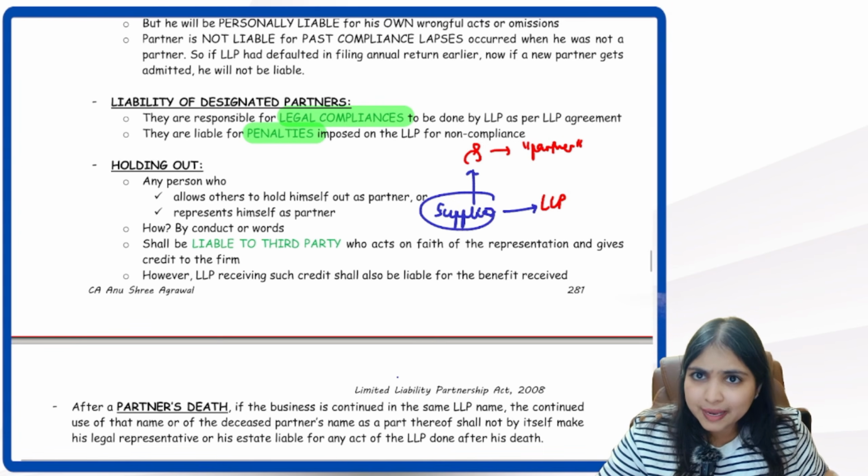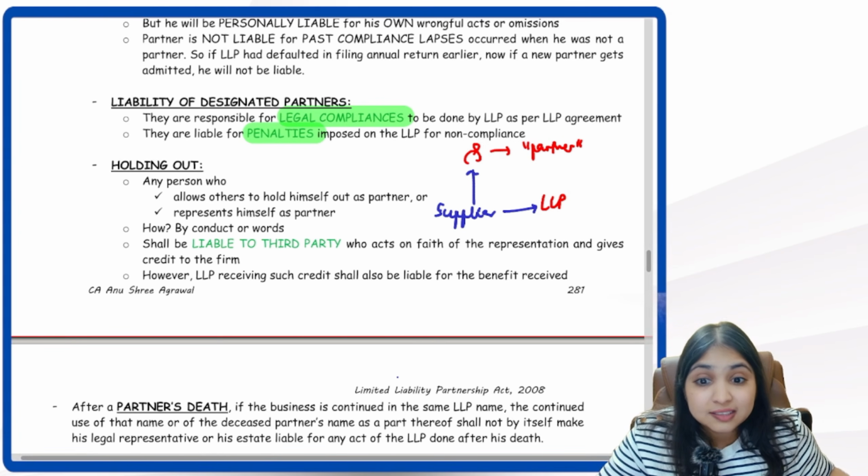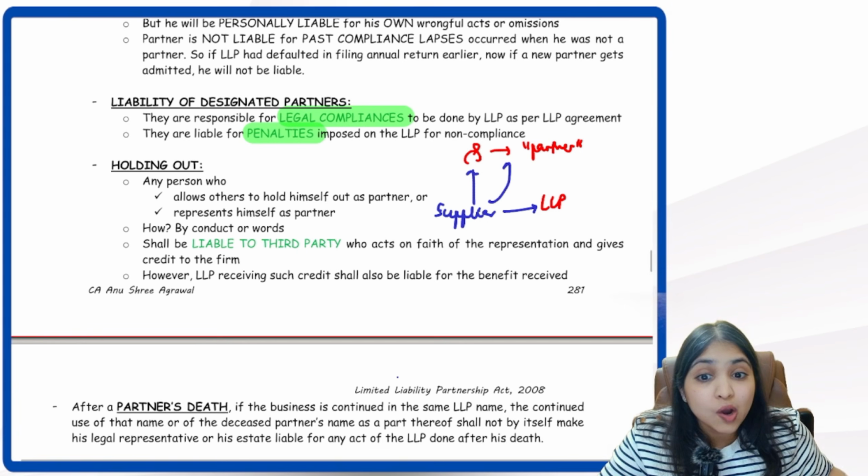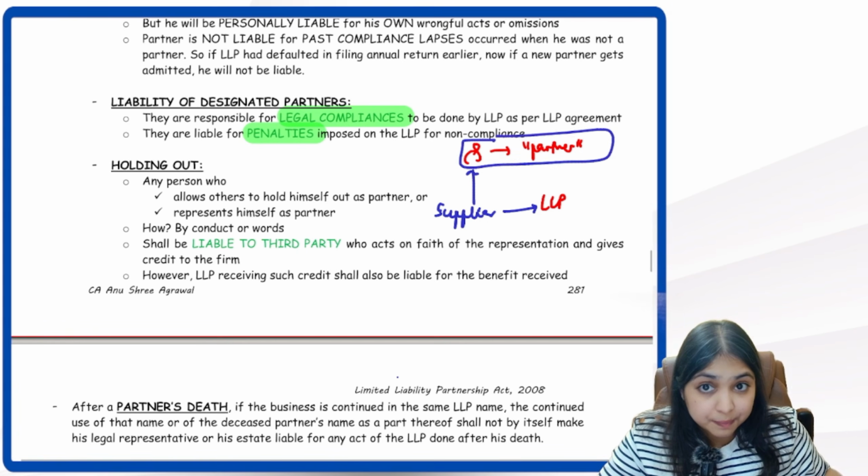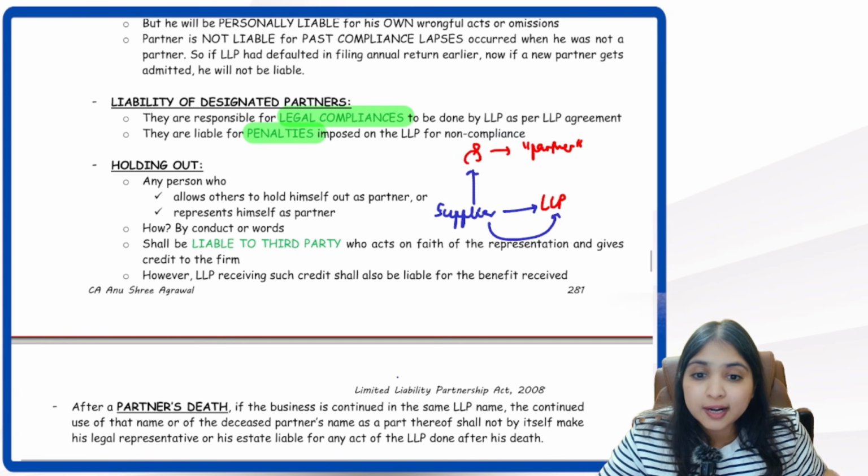There's one more supplier now. This supplier, trusting this fact, relying on this fact that Red is a partner, is giving goods on credit to the LLP.